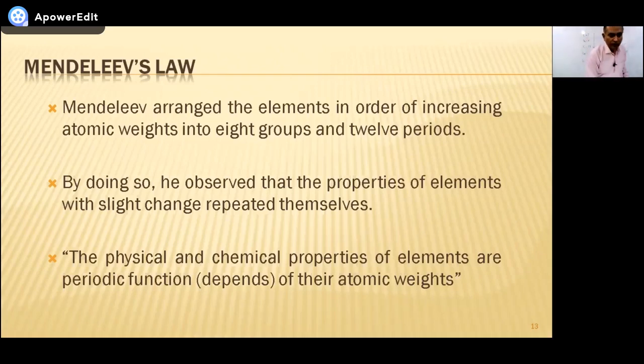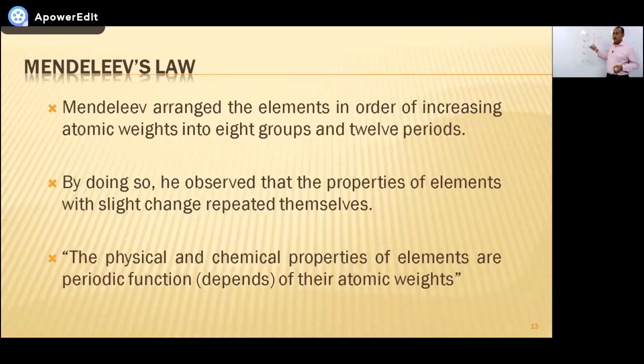So this is called Mendeleev's law. This is written over here. The properties of elements are a periodic function. Periodic function means depend on their atomic weights. What are the 3 main points over here? Elements are arranged in increasing atomic weights into 8 groups and 12 horizontal periods.